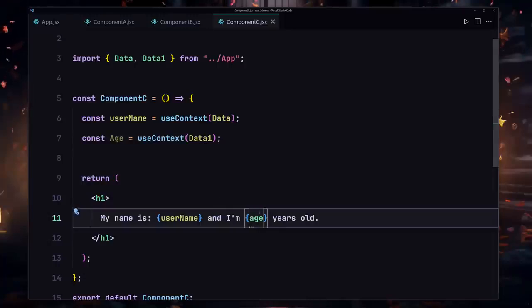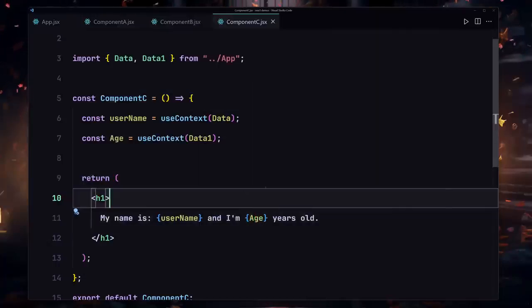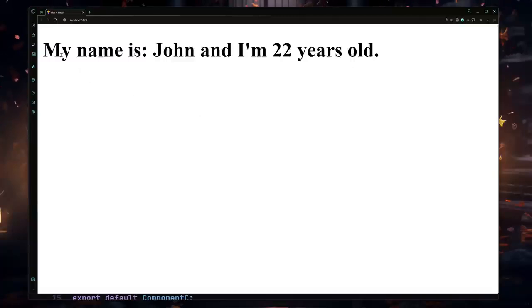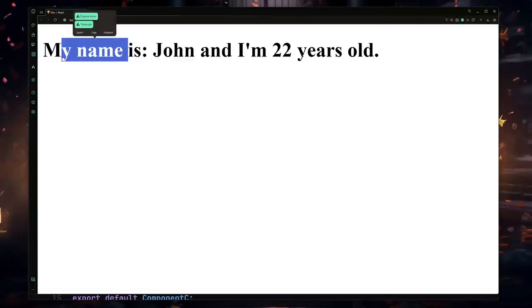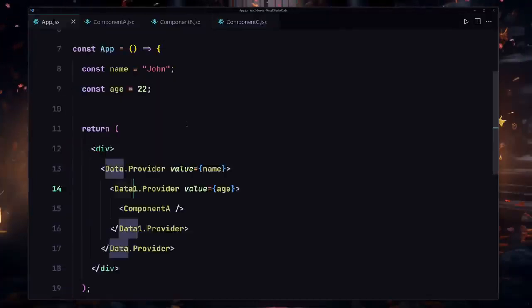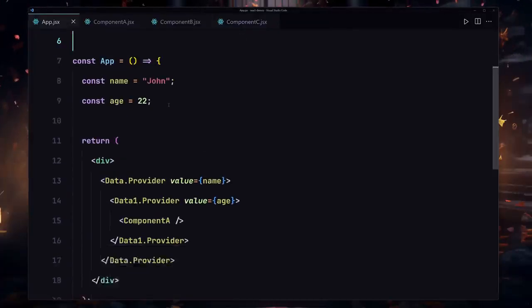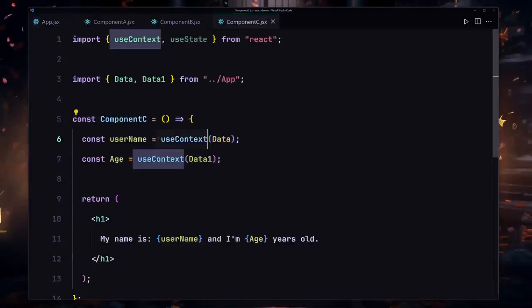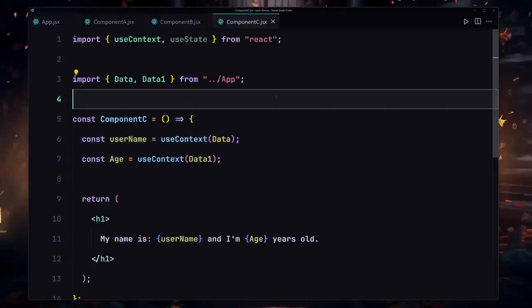We have to write uppercase A and save my file, and here you can see I'm now getting my name is John and I'm 22 years old. So this useContext is very helpful. This is how we are going to be passing our data, and this is how we are going to be receiving our data by using the useContext. So yeah, that was it about the useContext hook.